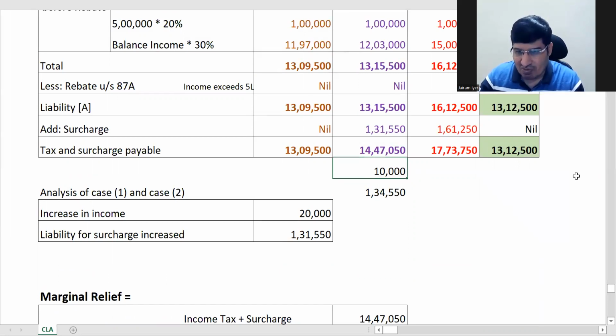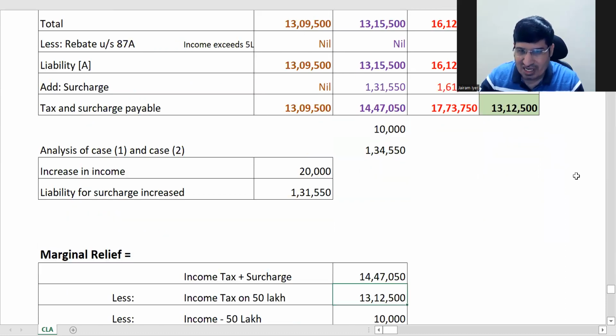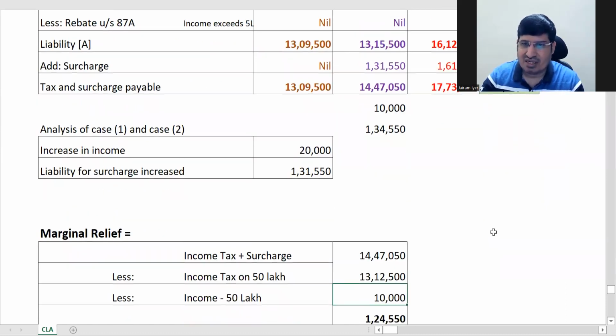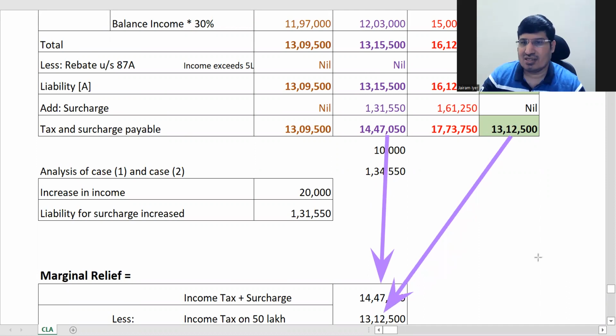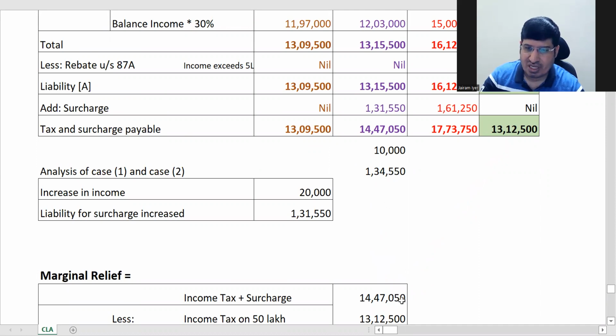So this is the scenario now. If I show you the same thing, this is 14,47,050, that is this one. See, this is coming here. So this minus this is what we are going to get, which you have already computed, 1,34,550. Let me just compute it again for you.